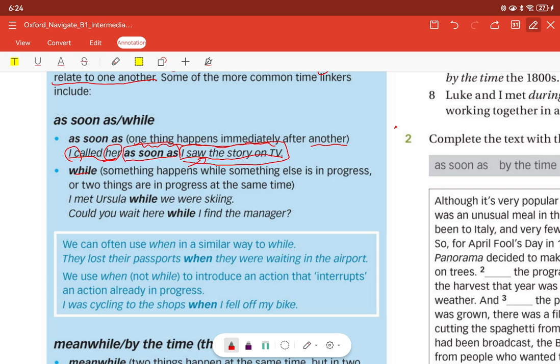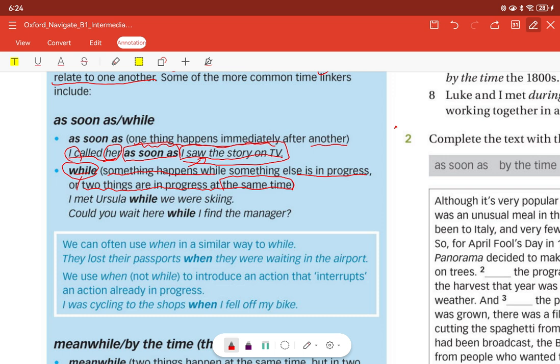Next, while. We use while when something happens while something else is in progress. Or you can also use it in another situation, when two things are in progress at the same time. So for while, we use it for two situations. Situation one: something happens while something is in progress. Situation two: two things are in progress at the same time.